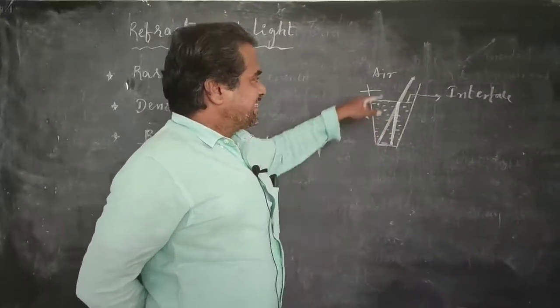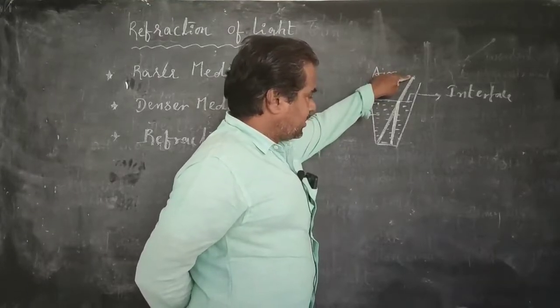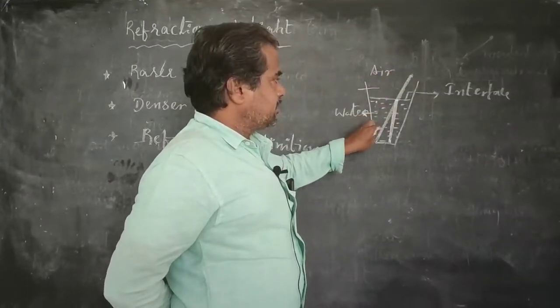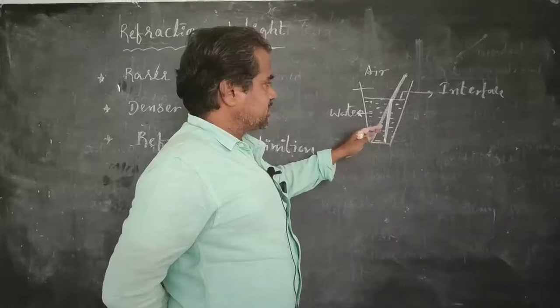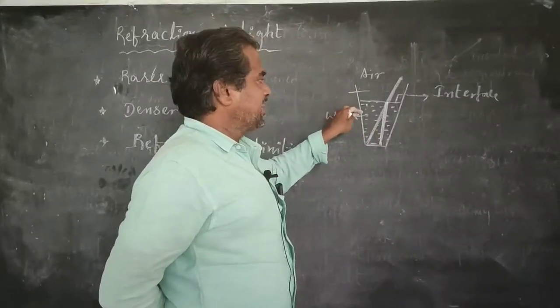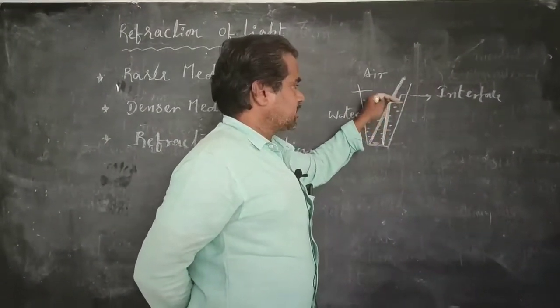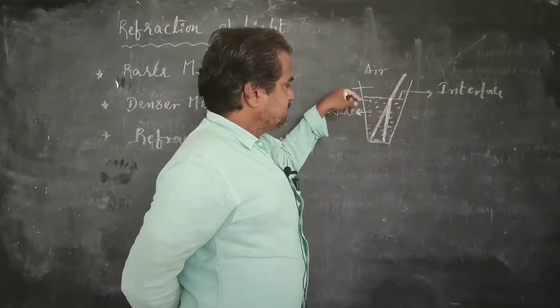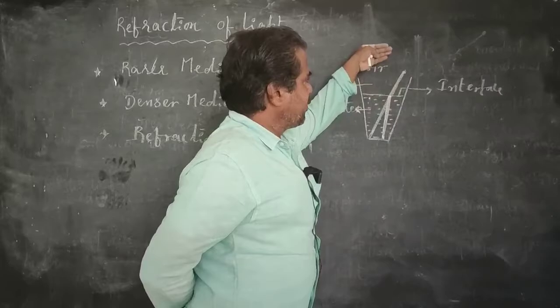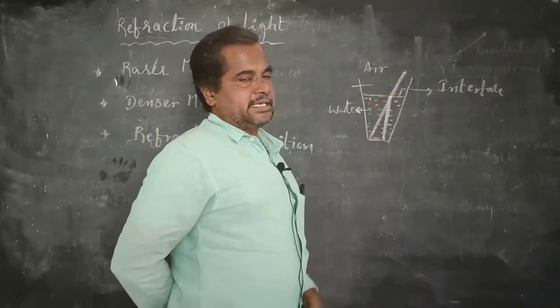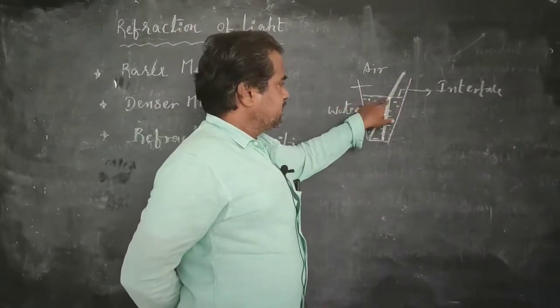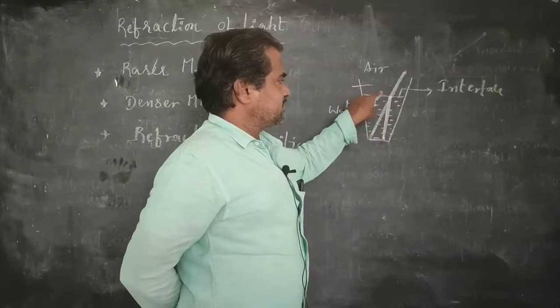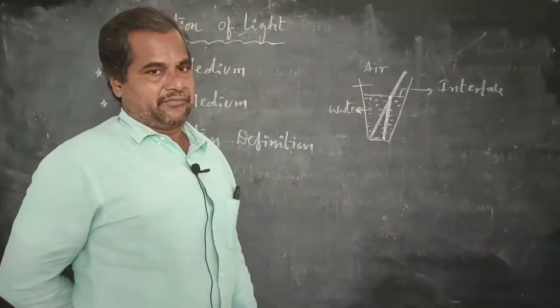That's why the metallic rod or glass rod which is placed in a slant direction in this glass of water seems like a bend at the interface of the two mediums. Here, interface means the surface which divides both mediums. So it seems bent at the interface of two media because of refraction.